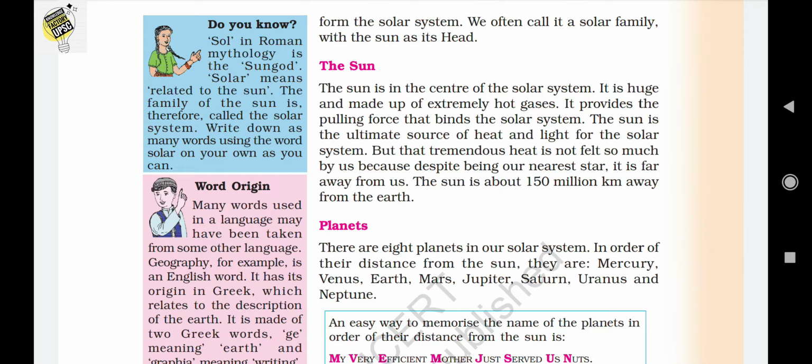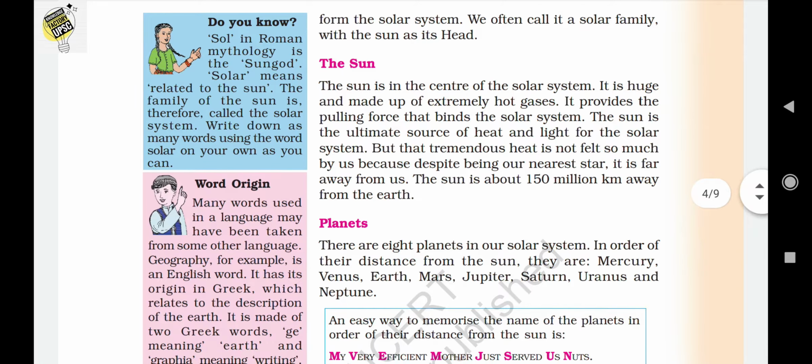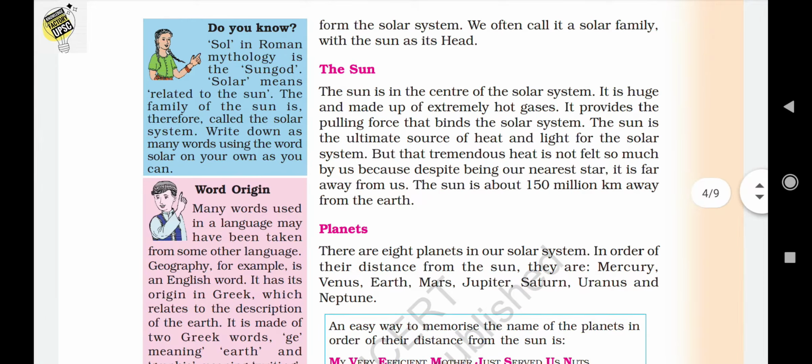Okay, as we know, the sun is very huge. We can say it's 15 or 20 times or even 50 times bigger than our Earth. But why are we not facing such heat from the sun? Because the sun is about 150 million kilometers away from the Earth. The Earth is the 3rd planet in order of distance from the sun.